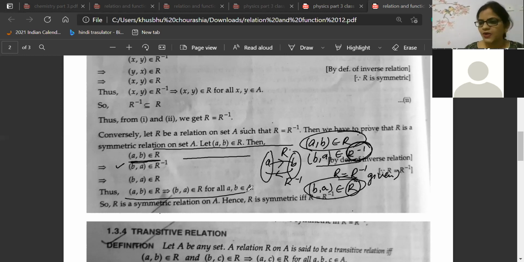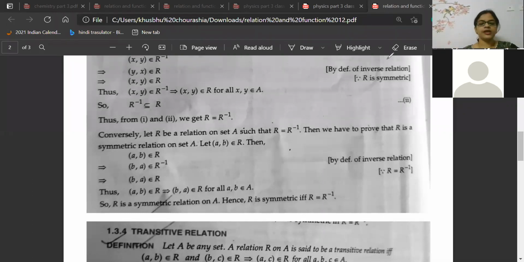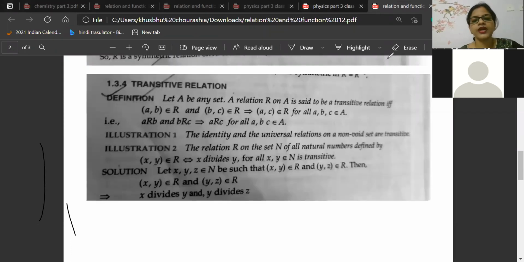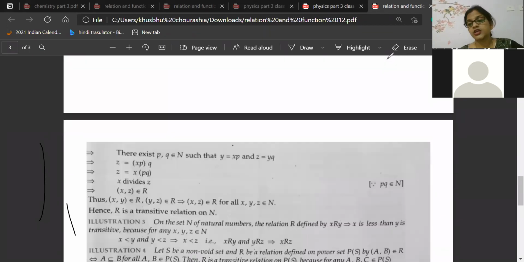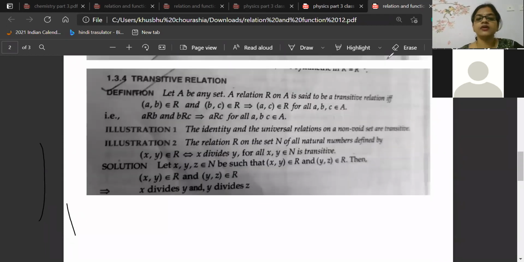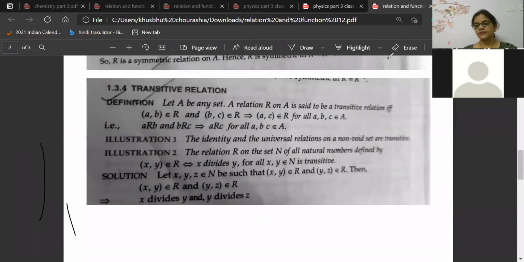Understood? So the converse part is easier to prove than the first part. So a relation is symmetric if R is equal to R inverse. So that part also we have discussed. Now we will see the next part, transitive relation, and we have more to do. So next class tomorrow, we will do transitive relation. So we are going to stop the class here today. Next class tomorrow we will be doing it.